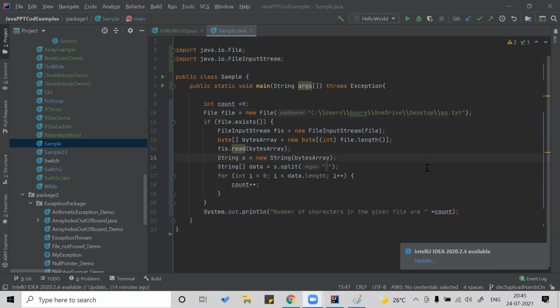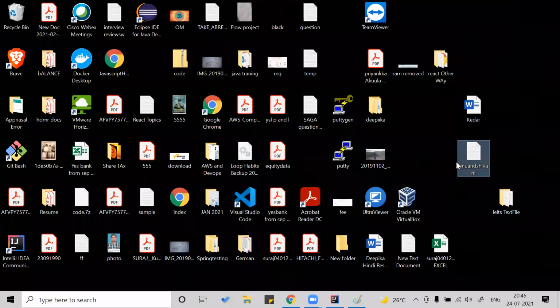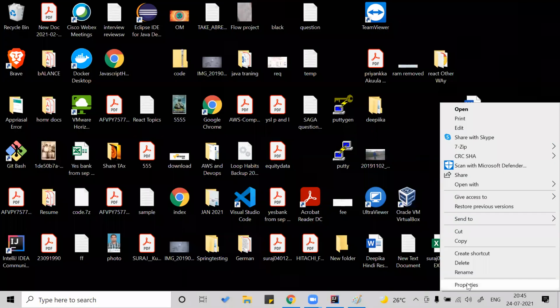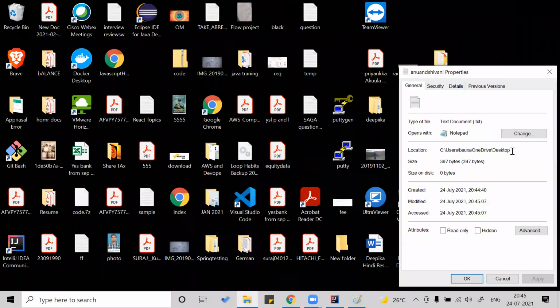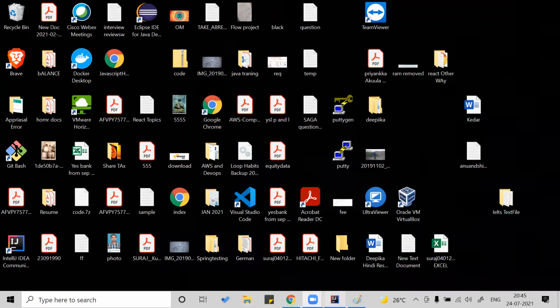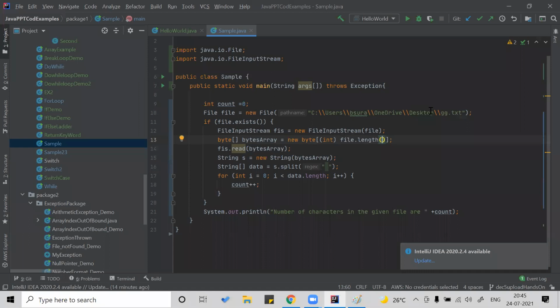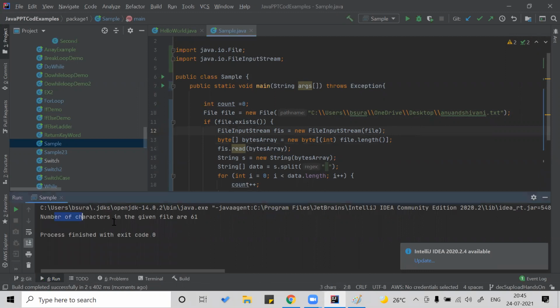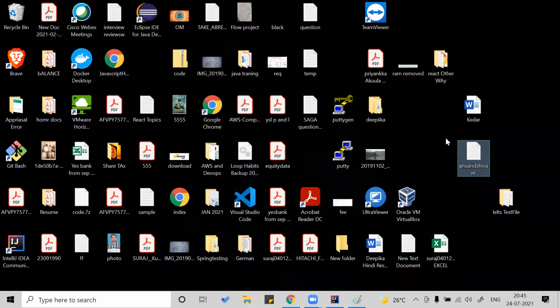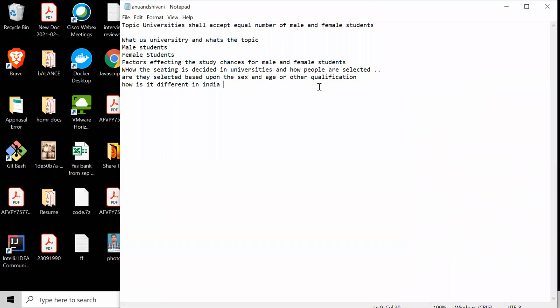Now let's take the properties till the desktop, and then you have the name.txt. Yes, so properties, desktop, name.txt. Let's run this program, and it gives the number of characters that are there in this file. So the number of characters in this file is 61, right? Let's add some more and see if it is going good.